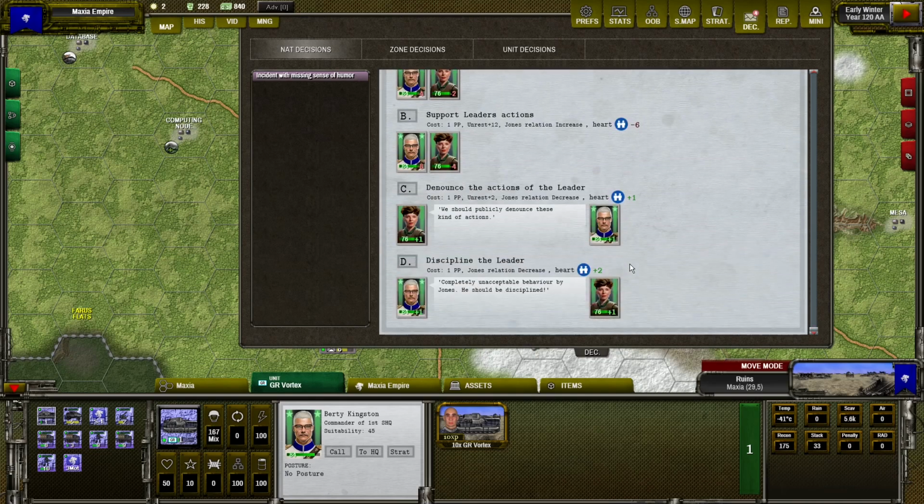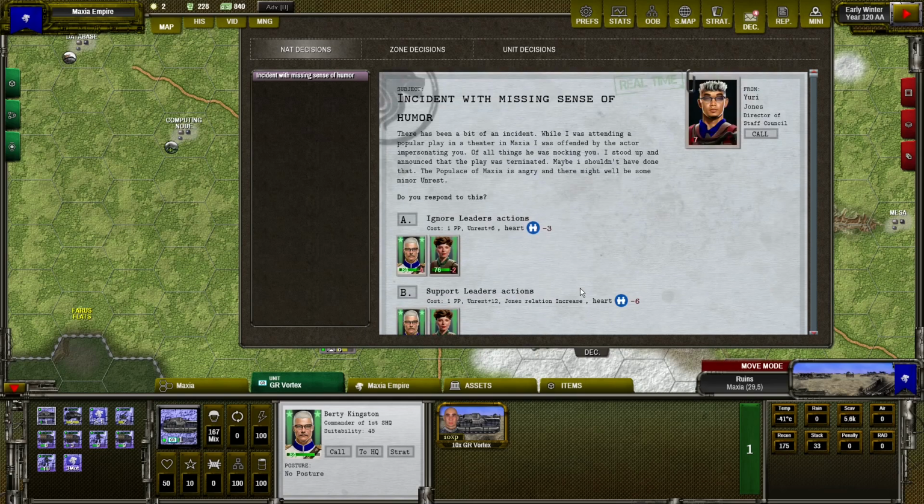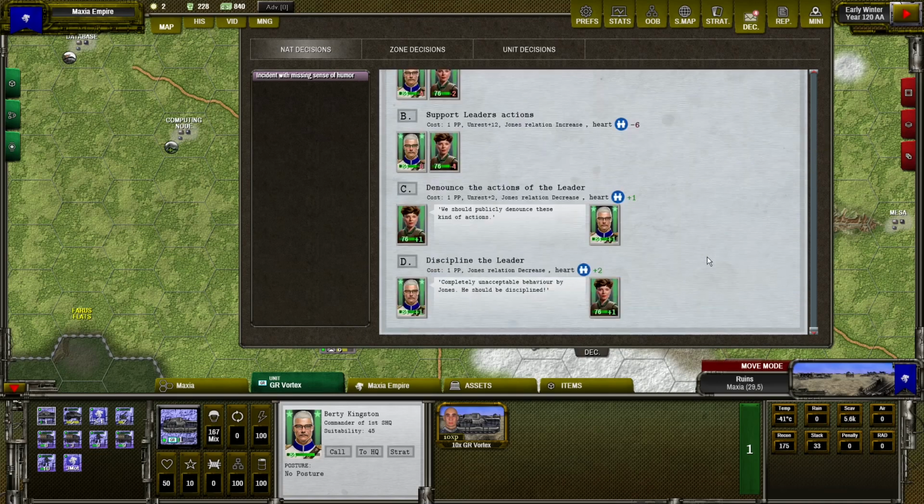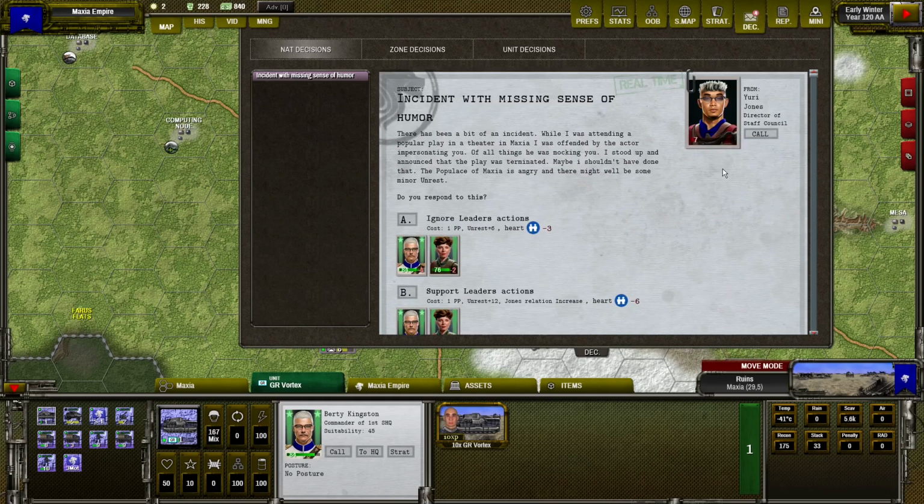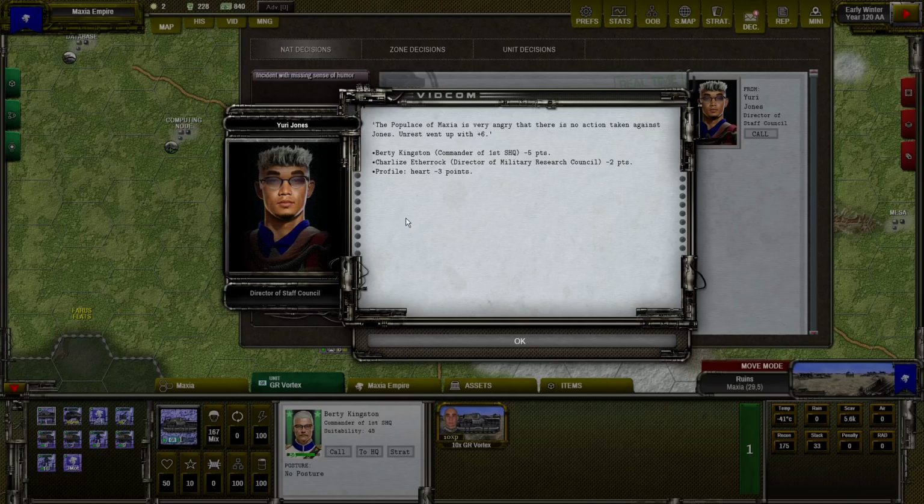Let's do the decision that will satisfy them. But in this case, be careful because disciplining a leader will affect the relation of the leader which we are going to discipline, and the relation will decrease heavily. So in this case, this guy is really upset, and if we discipline here, he might even do something against us in future. So I would like to rather keep him happy. So in this case, let's ignore his actions. And you can see that expected decrease happened.